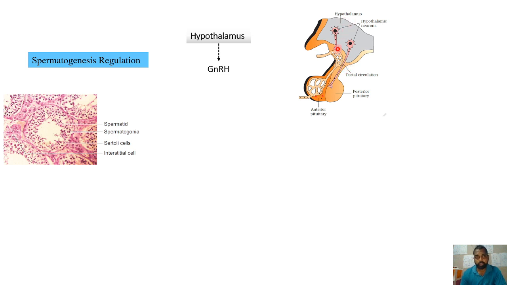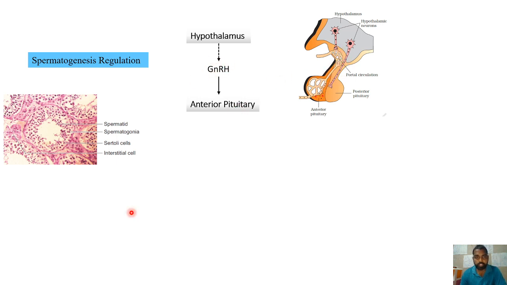Therefore, it will act on the anterior pituitary. This is the hypothalamus region, and these are the neurosecretory cells of the hypothalamus, and this is the portal vessel present between the anterior pituitary and the hypothalamus. So this portal vessel will connect these two, and it is called the hypophyseal portal vessel.